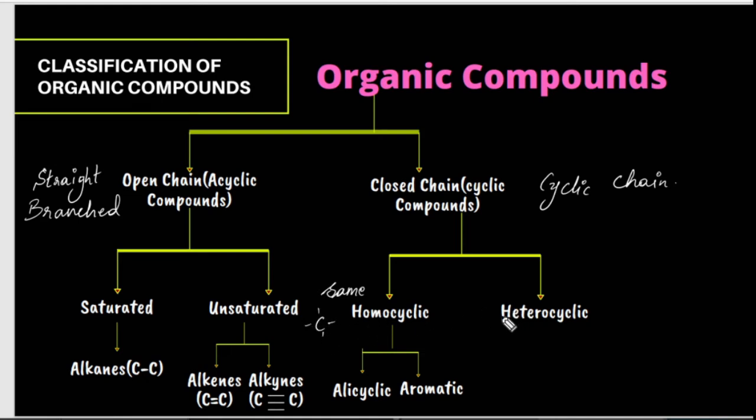That is why it's called homocyclic. Whereas heterocyclic: hetero means different. It means apart from carbon, there may be other elements such as nitrogen, oxygen, or halogens, that is chlorine, bromine, iodine, or fluorine.